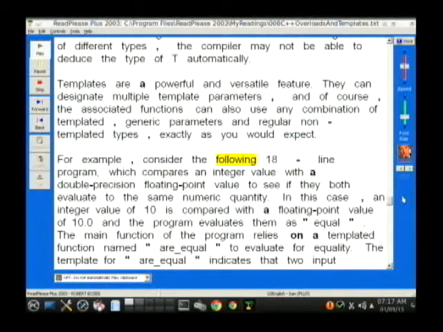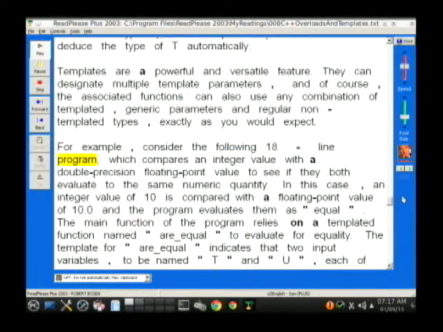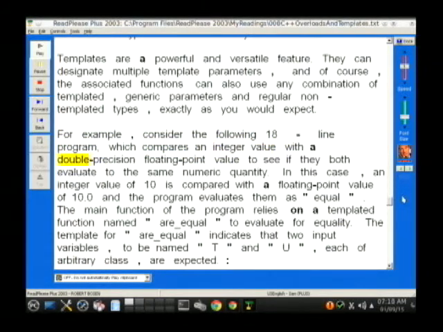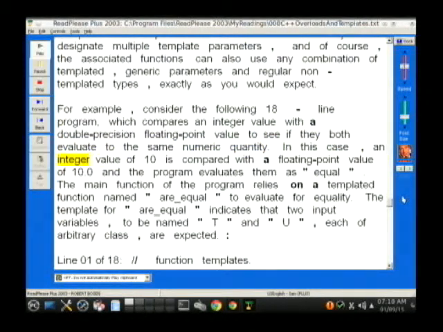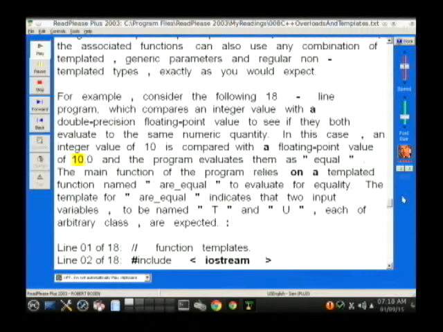For example, consider the following 18-line program, which compares an integer value with a double precision floating point value to see if they both evaluate to the same numeric quantity. In this case, an integer value of 10 is compared with a floating point value of 10.0, and the program evaluates them as equal.